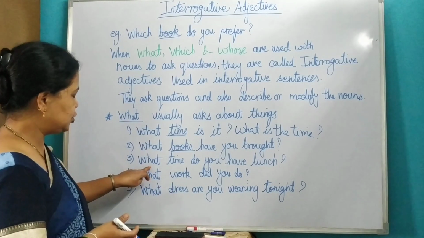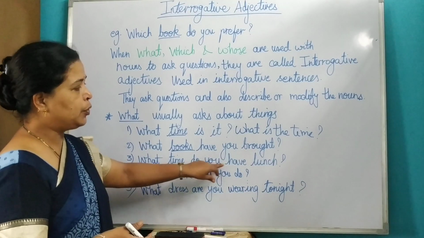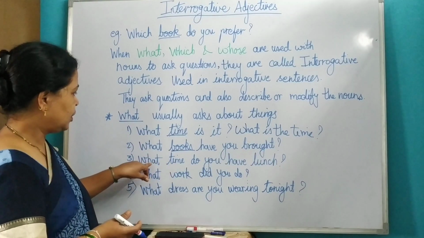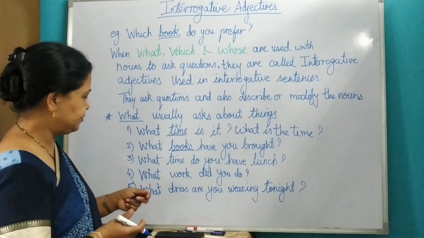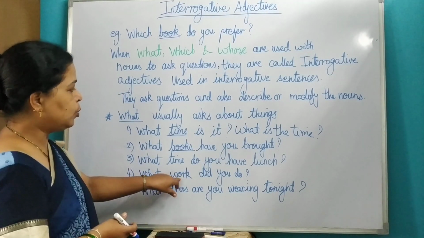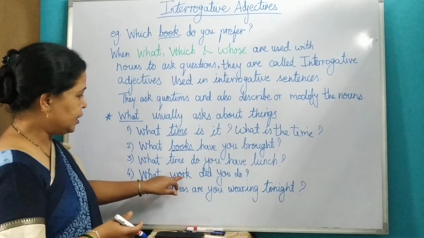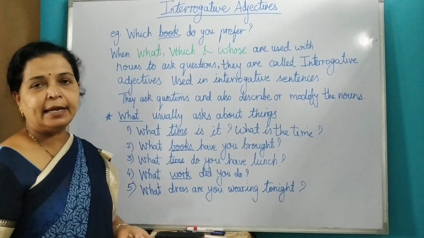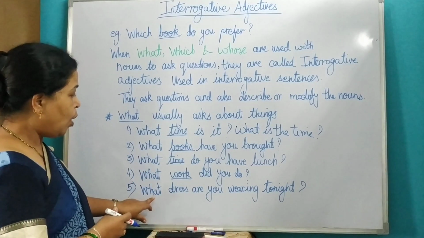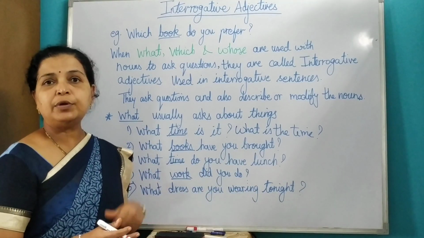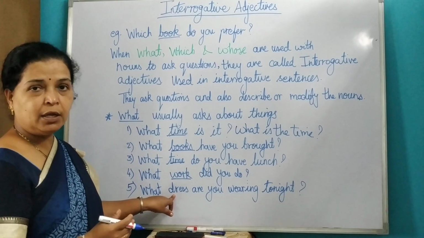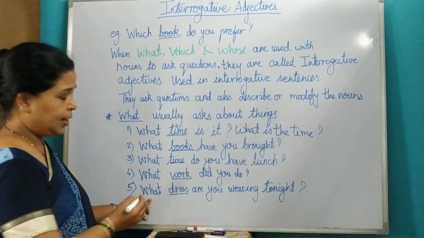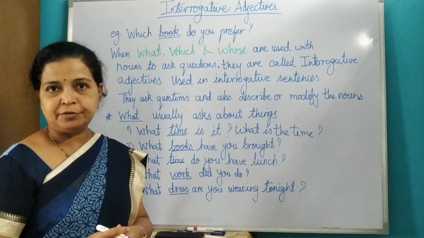Similarly, next sentences we have. What time do you have lunch? Here, time is a noun. What is an interrogative adjective. Then next sentence. What work did you do? Work is a noun. What is an interrogative adjective. Last sentence. What dress are you wearing tonight? Which is a noun here? Dress. What dress? So what is an interrogative adjective.